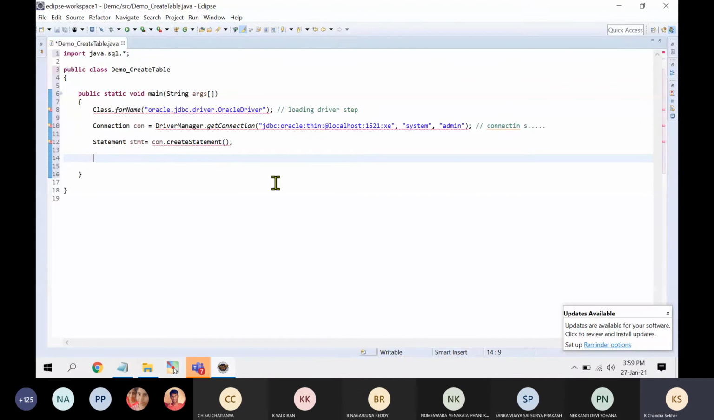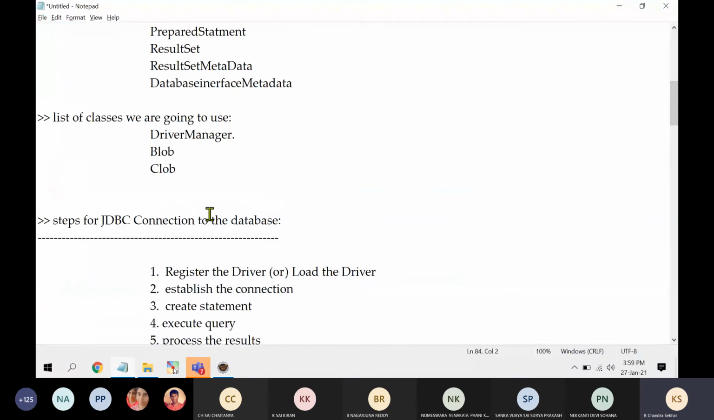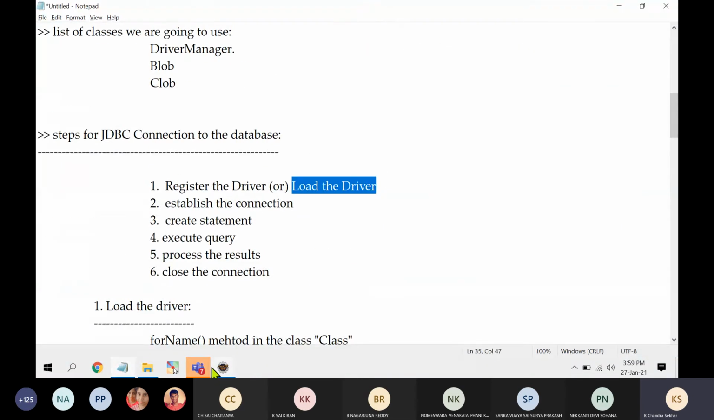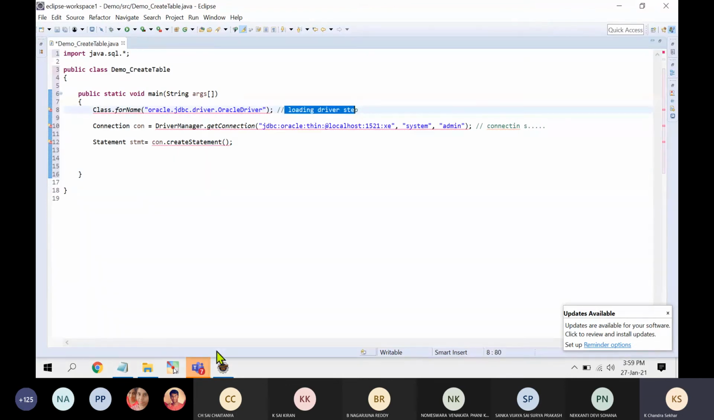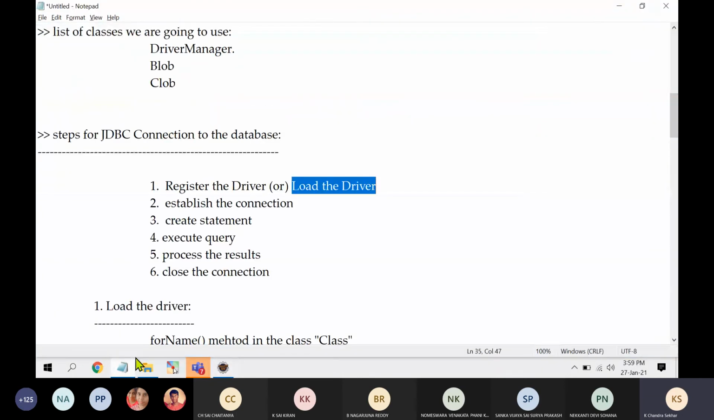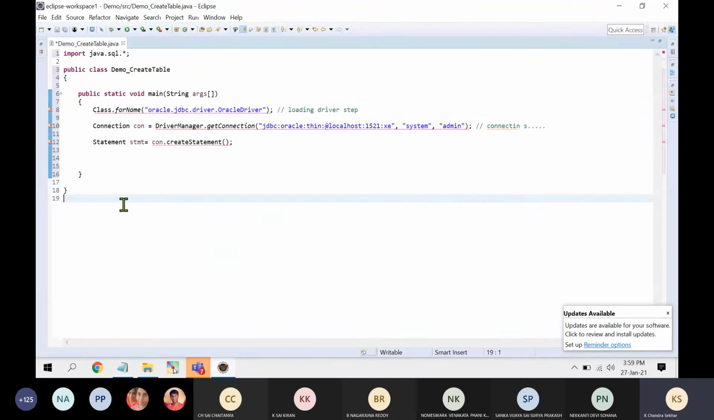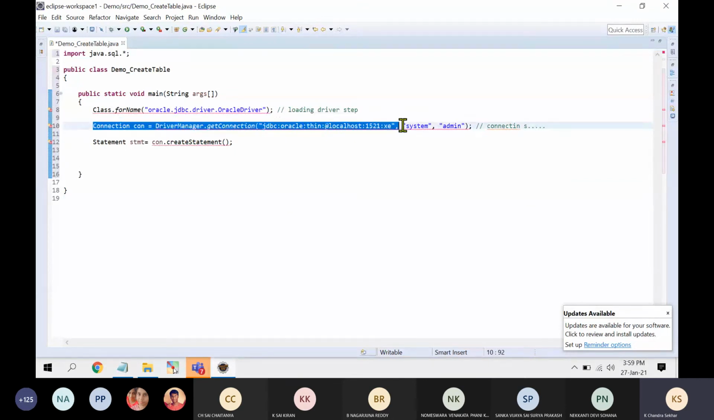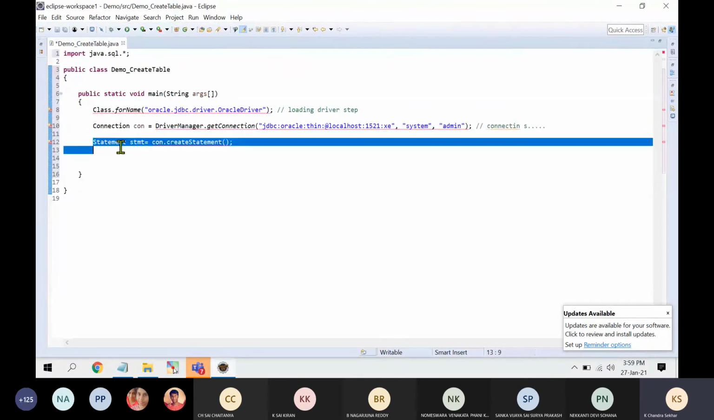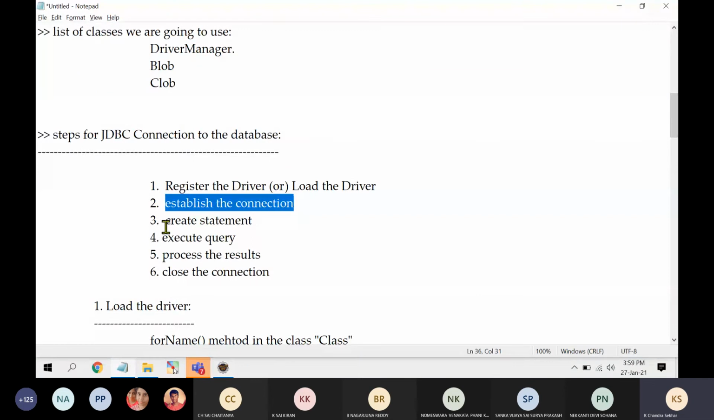Then what is the next step? Let me go back to our steps. Loading the driver is completed. What is the next step? Establish the connection. This is the way of establishing the connection. Now what is the third step? Statement creation. So the statement is created.